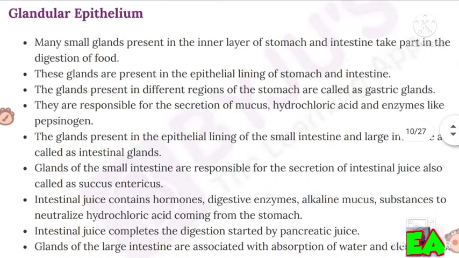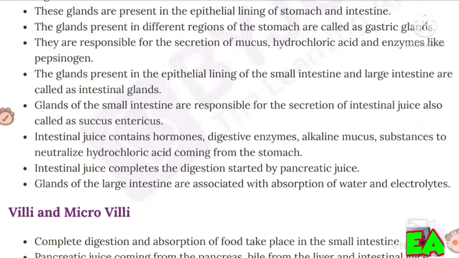Glandular epithelium. Many small glands present in the inner layer of the stomach and intestine take part in the digestion of food. These glands are present in the epithelial lining of the stomach and intestine. The glands present in different regions of the stomach are called gastric glands. They are responsible for the secretion of mucus, hydrochloric acid and enzymes like pepsinogen. The glands present in the epithelial lining of the small intestine and large intestine are called intestinal glands. Glands of the small intestine are responsible for the secretion of intestinal juice, also called succus entericus.